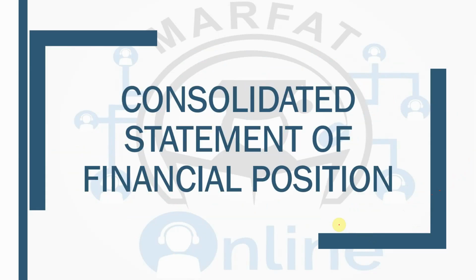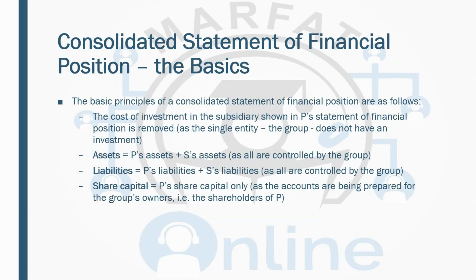And now we will first of all start the consolidated statement of financial position. First of all, you will be looking at the basic principles of the consolidated statement of financial position. These are the things you need to remember.